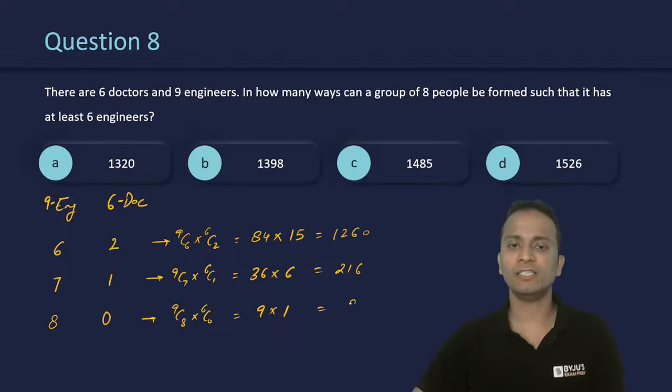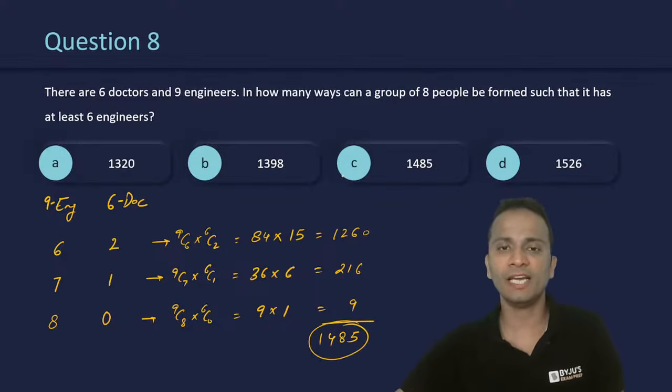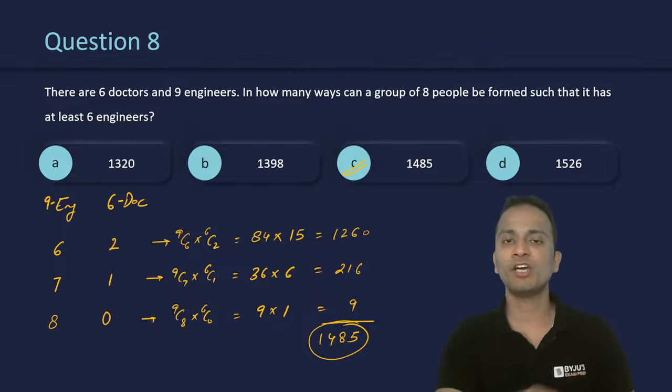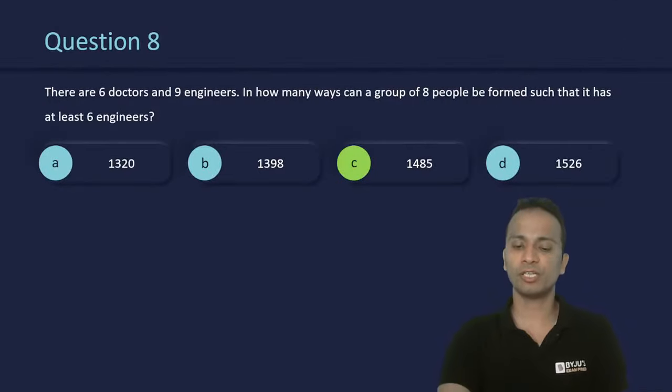216 and 9. Just adding all of them, 5, 8, 4, 1. So 1485. That is option C. Ritik, option C, 1485 will be the final answer for this question.